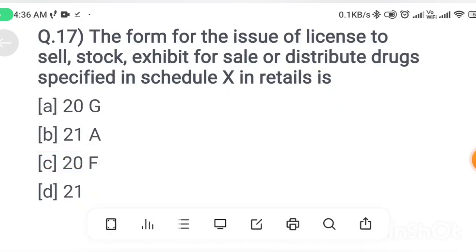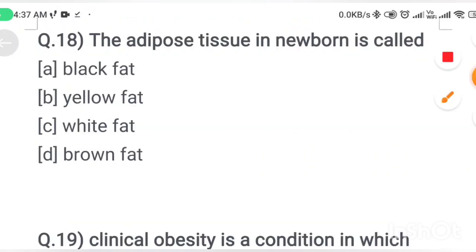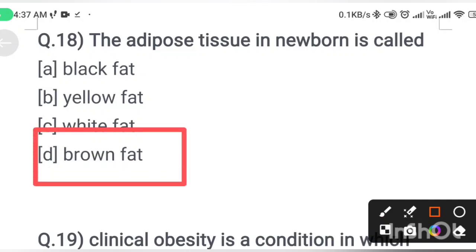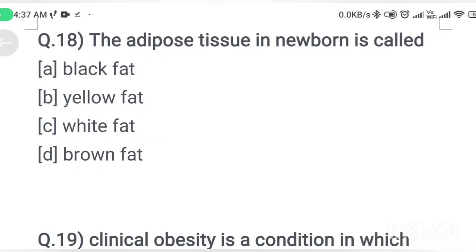Next question. The adipose tissue in newborn is called option A, black fat; option B, yellow fat; option C, white fat; option D, brown fat. Correct answer is option D, brown fat. The adipose tissue in newborn is called brown fat and the adipose tissue in adult is called white fat.